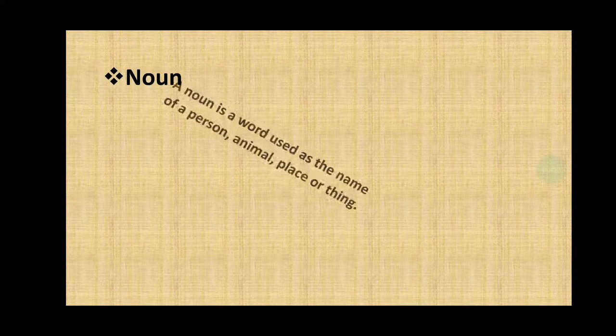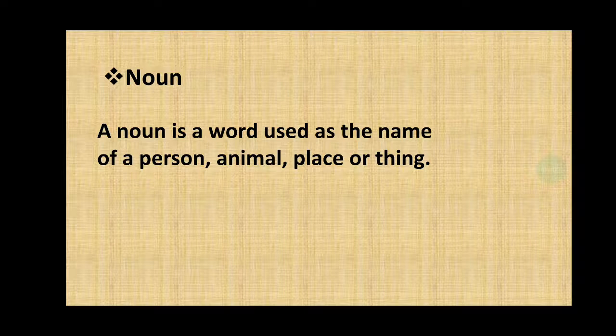Let's learn about the noun. What is a noun? A noun is a word used as the name of a person, animal, place or thing, or emotion also. As I said in the thumbnail, today we will discard all the wrong concepts.